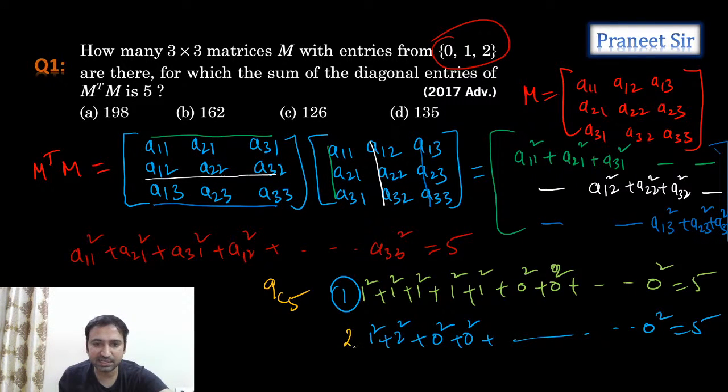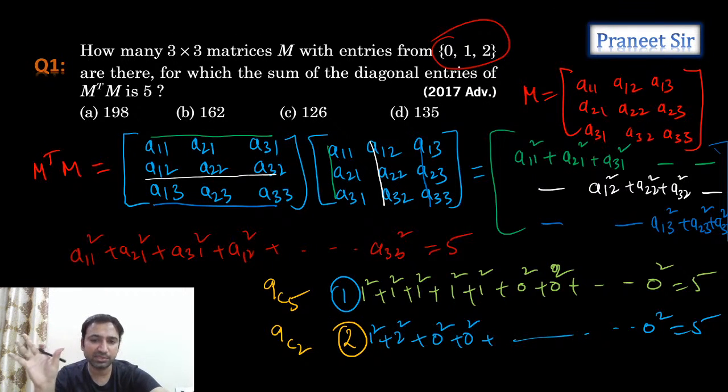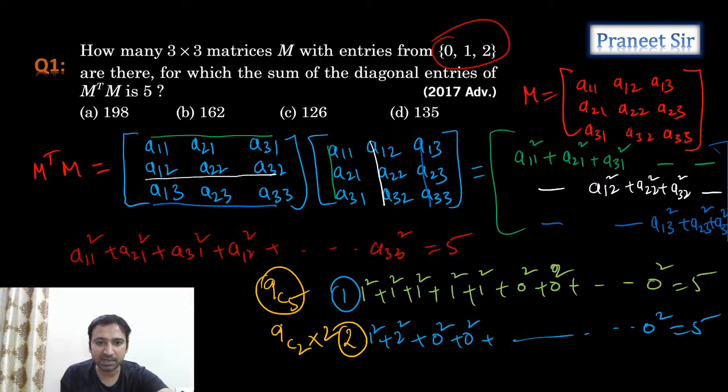Next, the second case. Let's see how many cases we get for the second case. We take any 2 entries, and how many ways can we select those 2 entries? 9C2 ways we can select 2 entries. In those 2 entries, we need to put 1 and 2, and the remaining all zeros. How many ways can we put 1 and 2 in these 2 positions we have selected? Guys, is it clear? We can put either 1, 2 or 2, 1. Two possible ways are there. So the total is 9C5 plus 9C2 into 2.